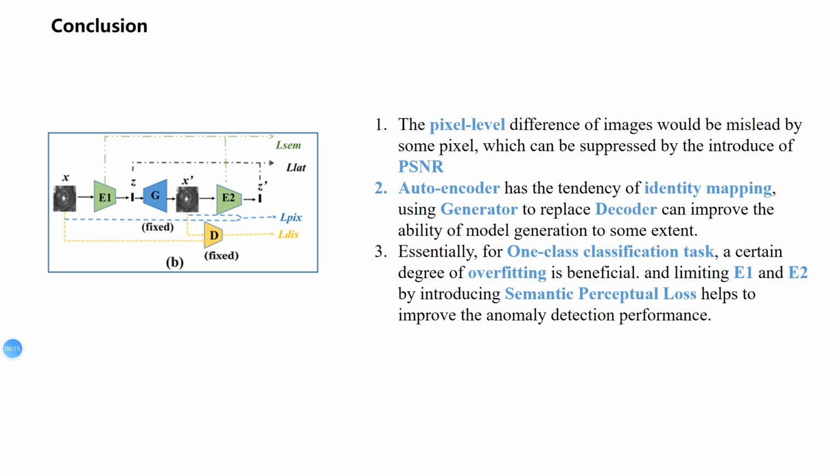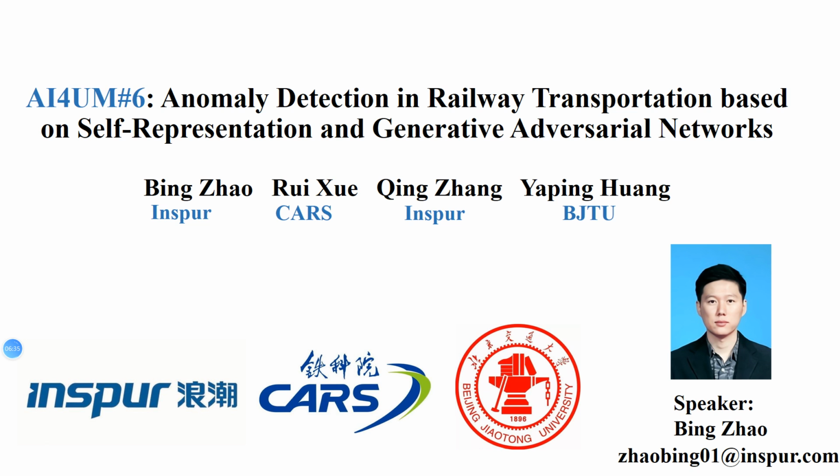And last, for a one-class classification task, a certain degree of overfitting is beneficial, and limiting encoder 1 and encoder 2 by introducing semantic perceptual loss helps to improve the anomaly detection performance. That's all about our paper.